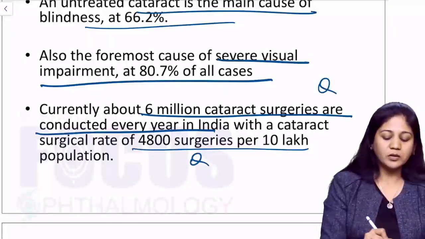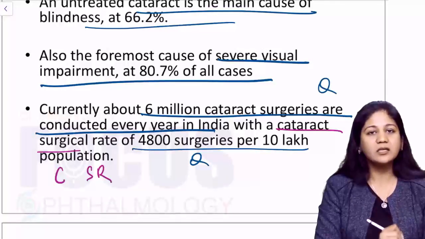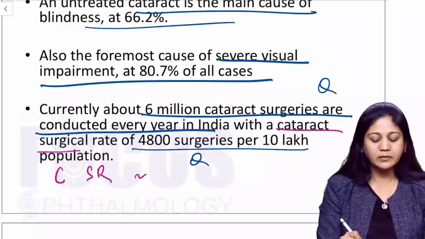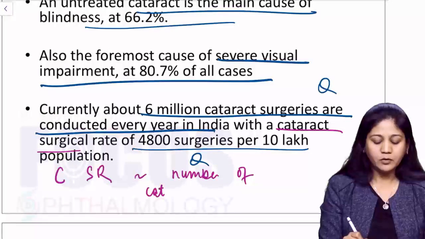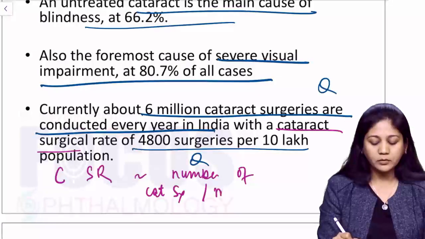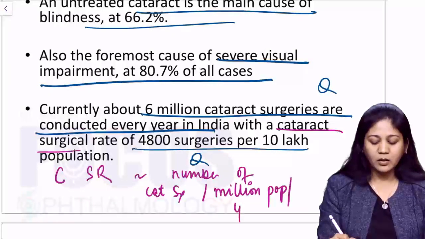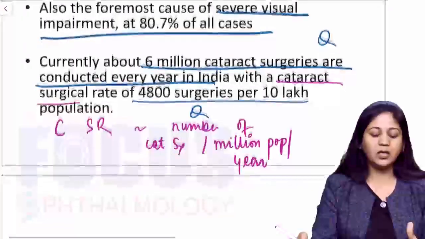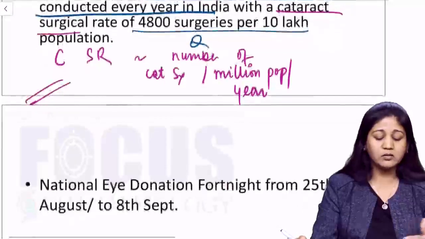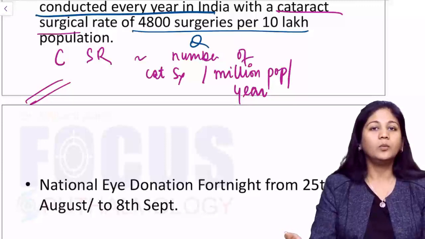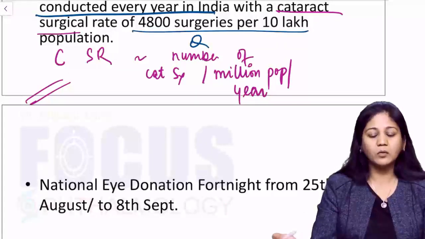So friends, that's an important question. What is this cataract surgical rate? The cataract surgical rate is basically the number of cataract surgeries to be performed per million population per year. Okay, so this is about 4,800 surgeries per 10 lakh population. So this is an important question. This is an important parameter by which we can realize whether the implementation is going on smoothly, going on as per norms or not.